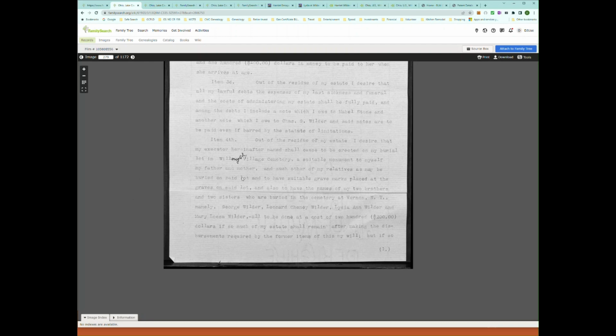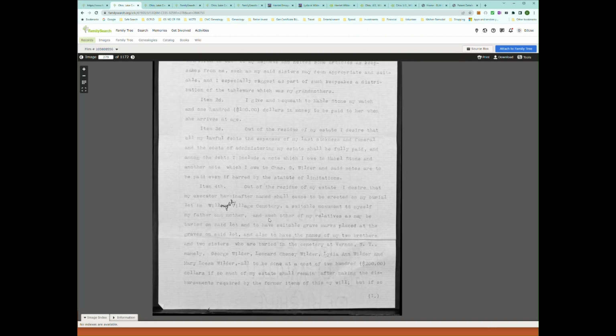But in here are documents about the value of the estate, the bills paid, interesting things like $10 paid to pay for the singers at the funeral and things like this. So just a wealth. If you can find these probate files, there's a huge amount of information. And in some ways, in some aspects, it could be the only way to break open a case and find your way through a brick wall.